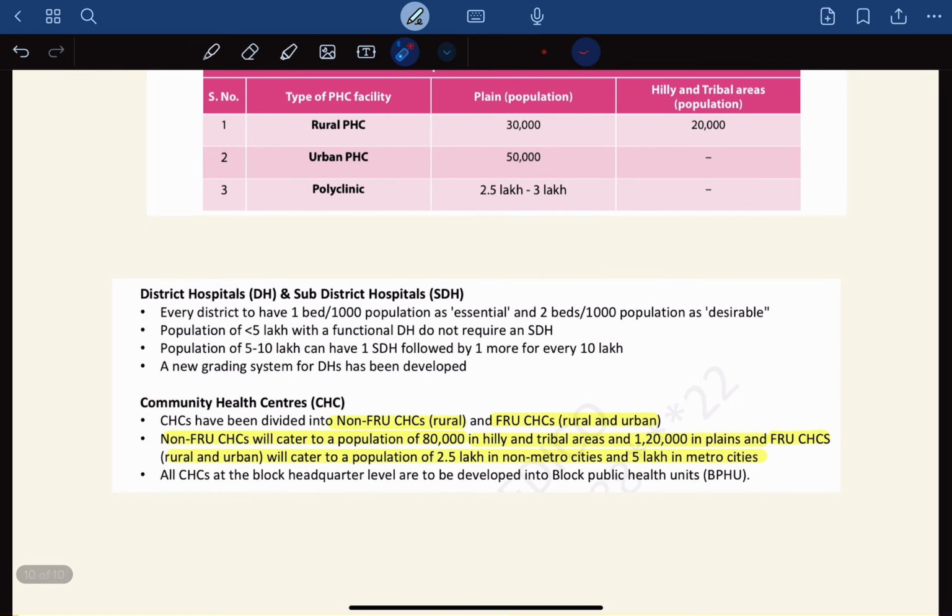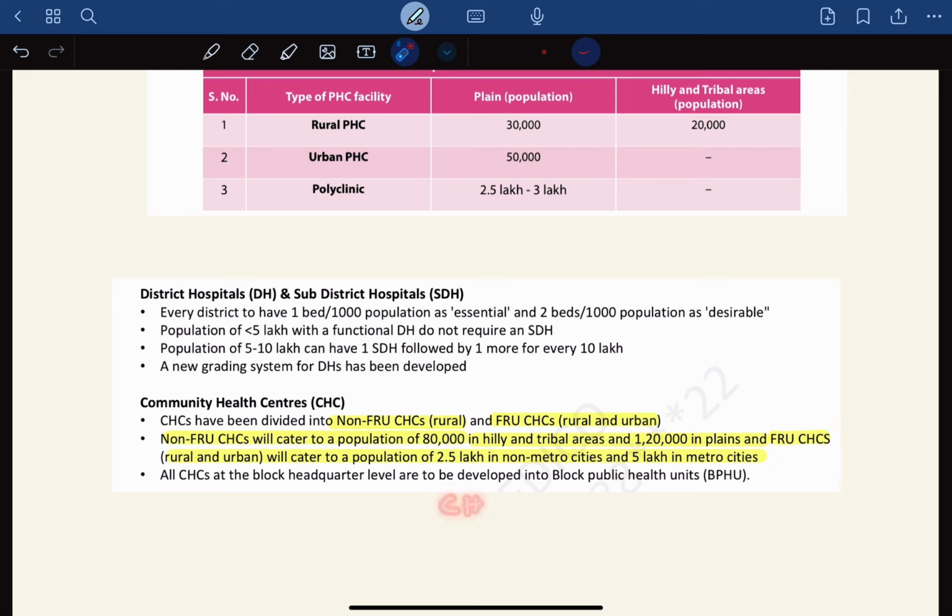Now next comes community health centers in the chronology, right? We are done with the sub-center, we are done with the PHCs. Now we have community health centers. Community health centers are the first referral units, right? Some of them can be in the rural areas, some can be in the rural and urban.